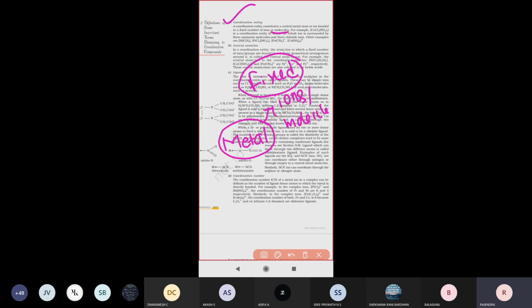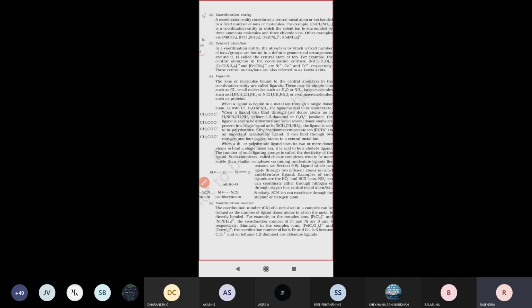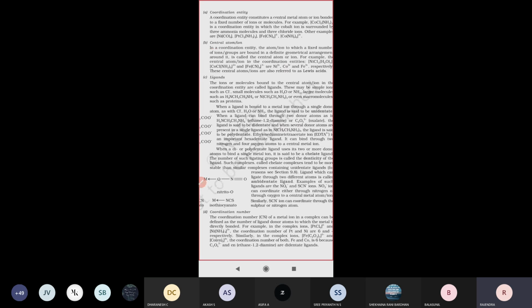That many ions or molecules will be attaching and binding to it.